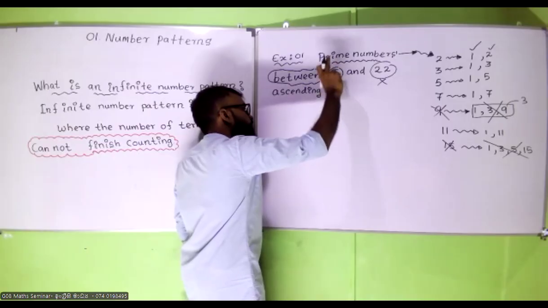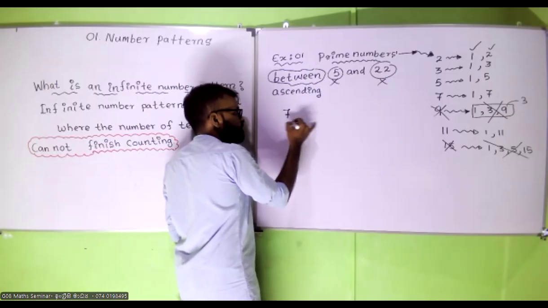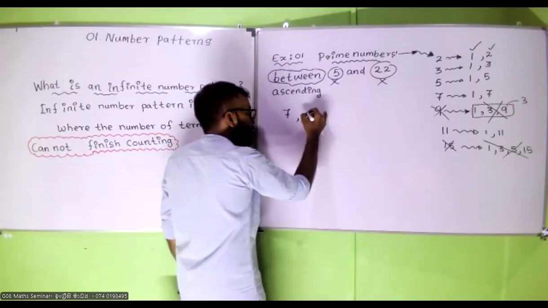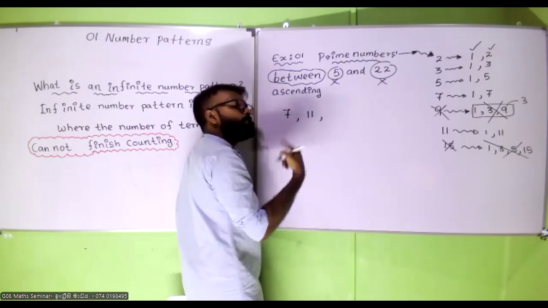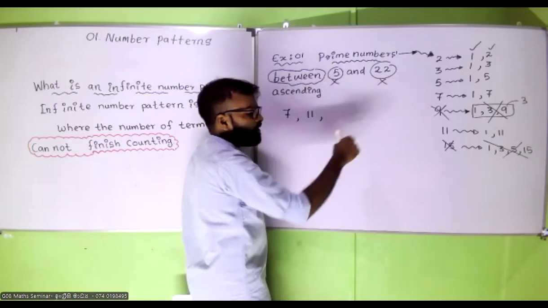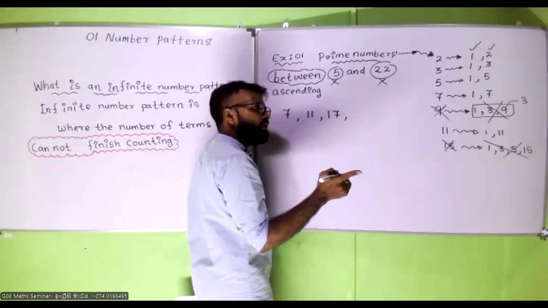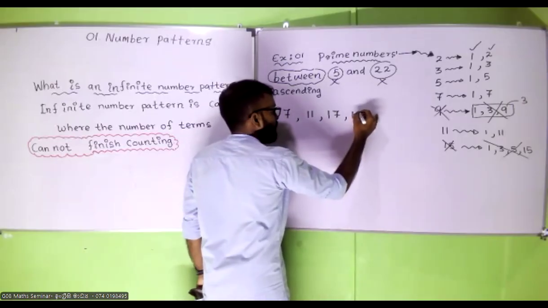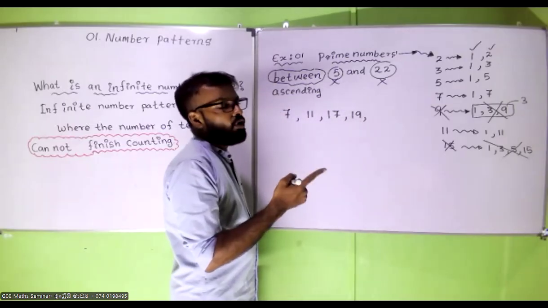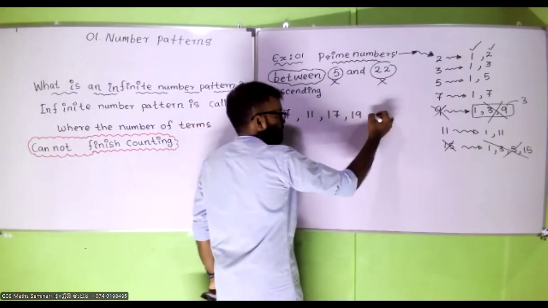After 5, what is the prime number we have? 7. 9 is not a prime number. Then 11, only 2 factors. Then 15 is not a prime number because it has 4 factors. Then 17, okay. Then 19, yes, 2 factors, 1 and 19. Then I have 20, no. 21, no. 22. So these are the answers.